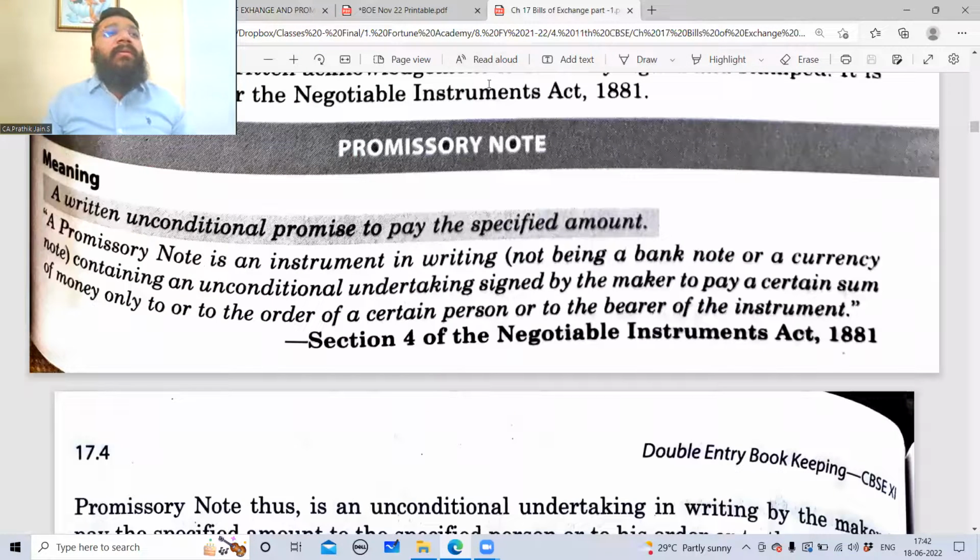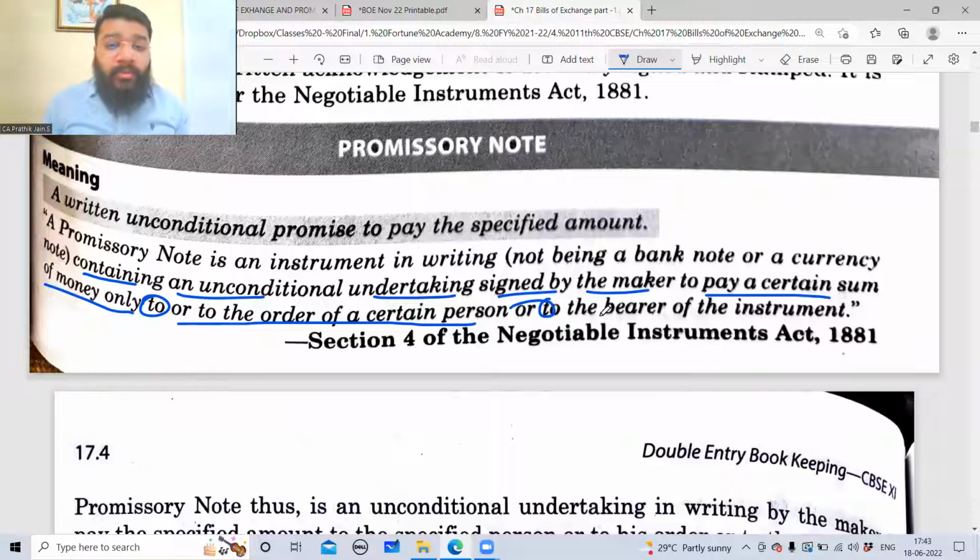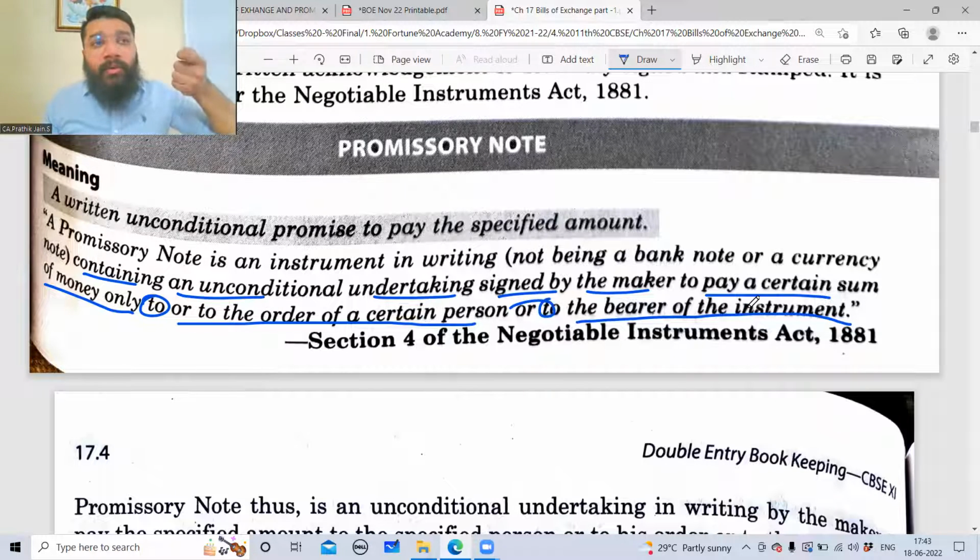This is a correction between the special book versus the ICAI. Guys, if you remember, in the special book we understood that a promissory note is an instrument in writing containing an unconditional undertaking signed by the maker to pay a certain sum of money only to, or to the order of, a certain person or to the bearer of the instrument, which means anybody who's bearing the promissory note can get the payment. But this is being removed.